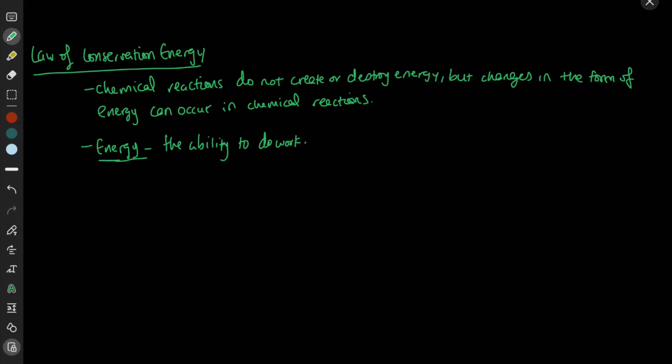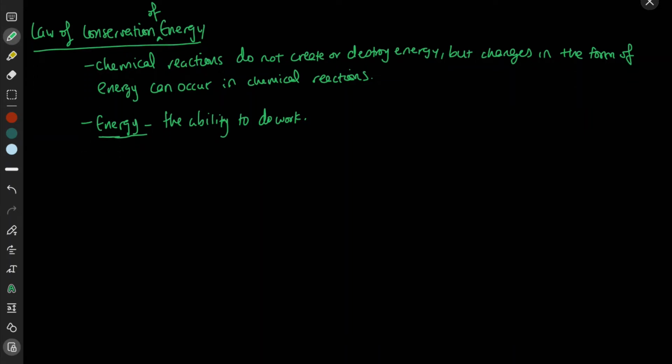That's energy. And energy can exist in various different forms. So you can have potential energy, you can have thermal, chemical, kinetic energy, and so on and so forth. But the key to the law of conservation of energy is that chemical reactions cannot create or destroy energy, but that changes in the form of energy can take place.